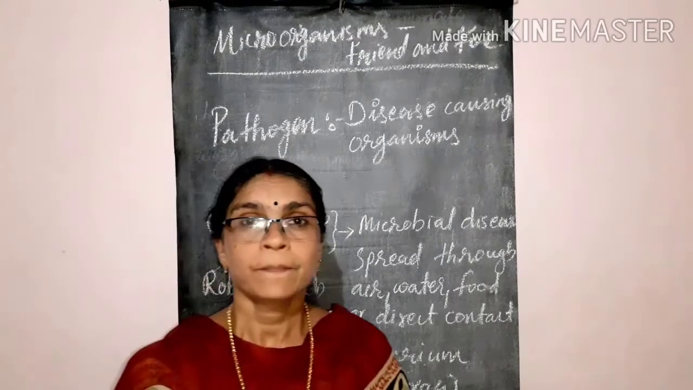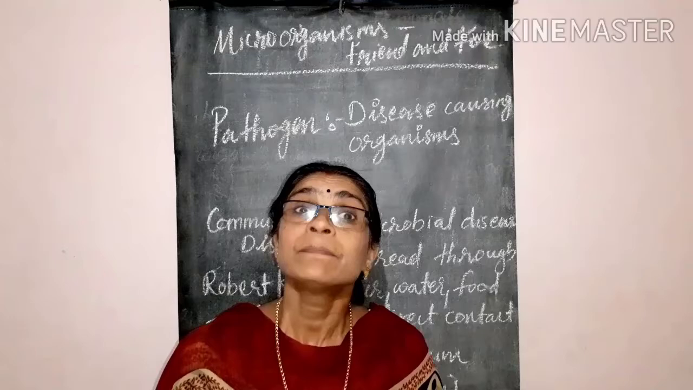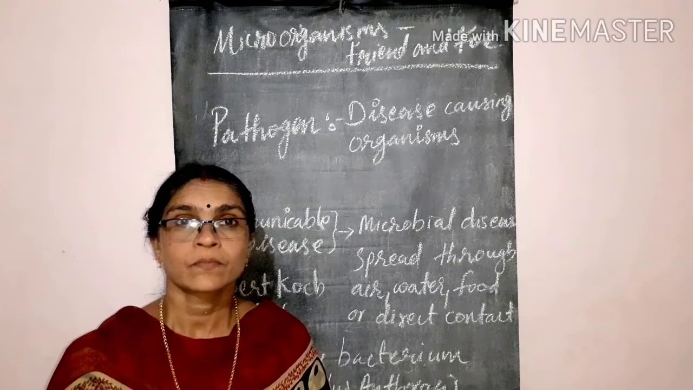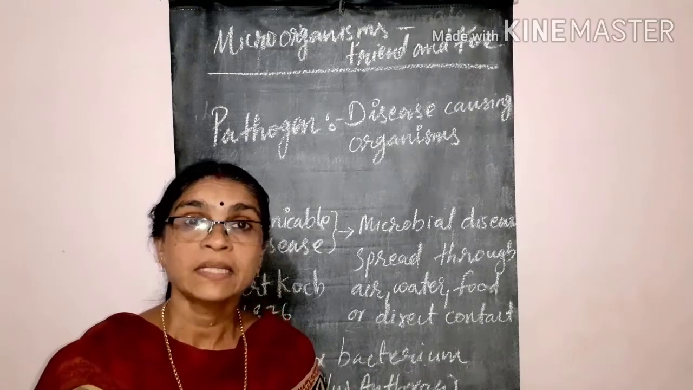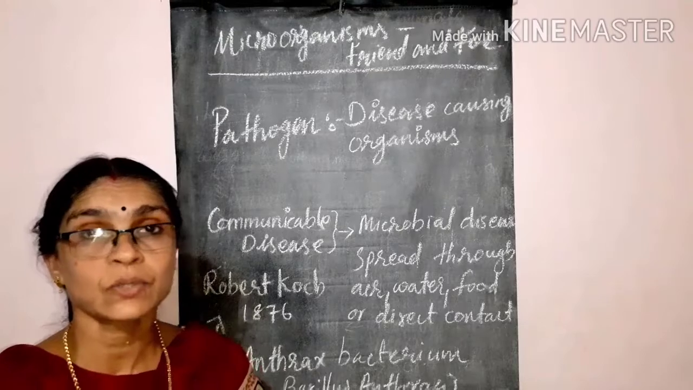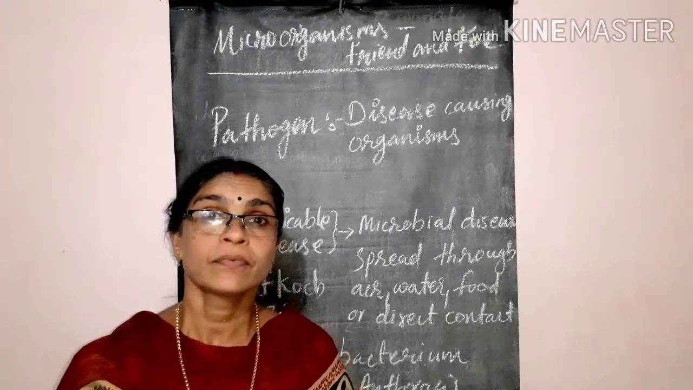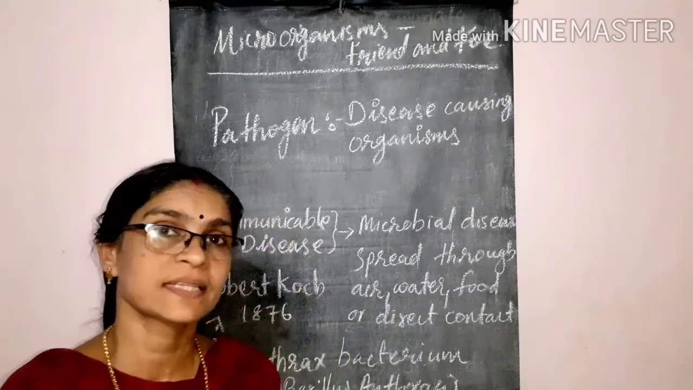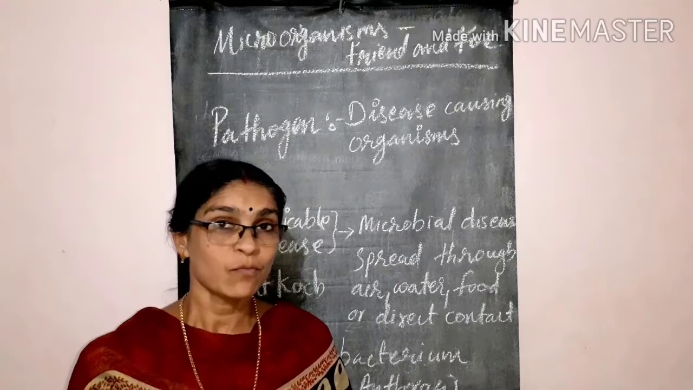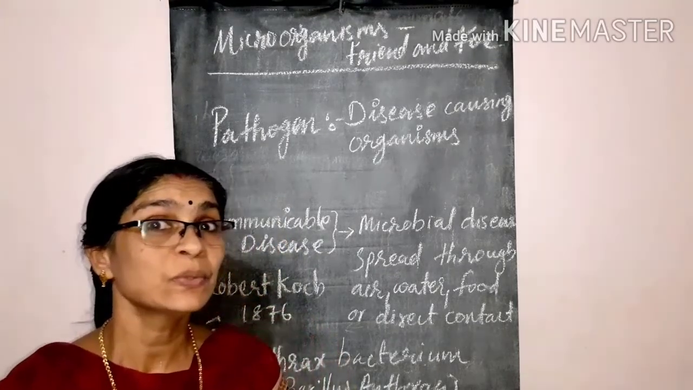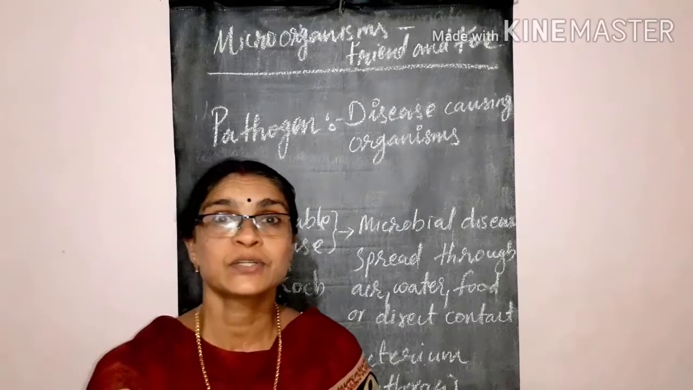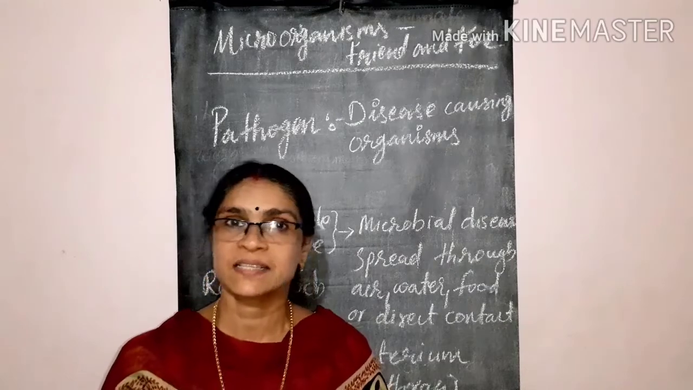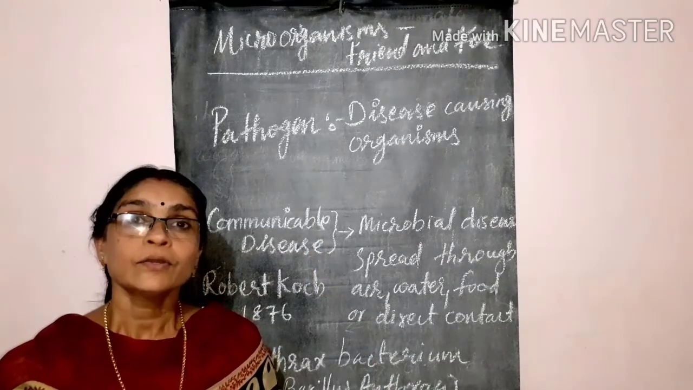The other way, keep distance from infected persons. By this method, we can control the spreading of disease-causing organisms from an infected person to a healthy person. So, from now onwards, you should follow these measures to control the transmission of common communicable diseases. Okay.